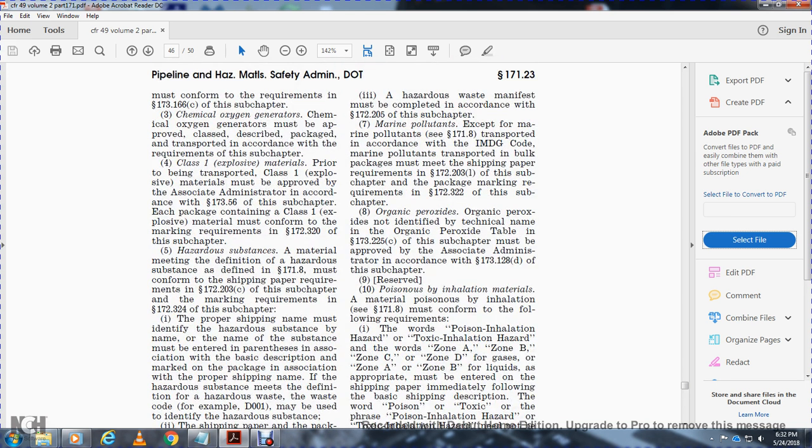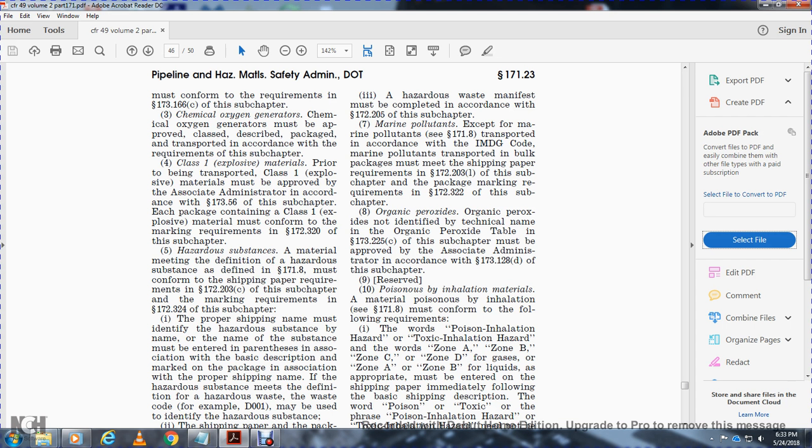And 3, a wizard's phase manifesto must be complete in accordance with 172.205 of the subchapter of the marine pollutants, except for the marine pollutants 171 transported in accordance with the IMDG code. Marine pollutants transported in bulk packages must meet the shipping paper requirements of 172.203 and the packaging requirements of 172.322 of the subchapter. Organic pesticides not identified by technical name, organic pesticide table in 173.222C of the subchapter must be approved by the Associate Administrator in accordance with 172.128D of the subchapter.